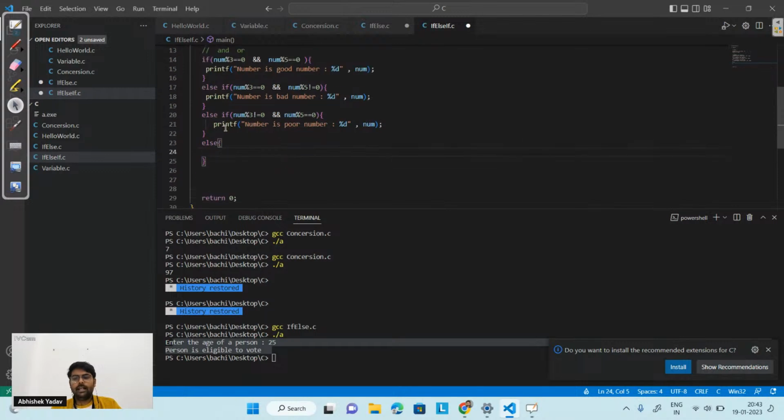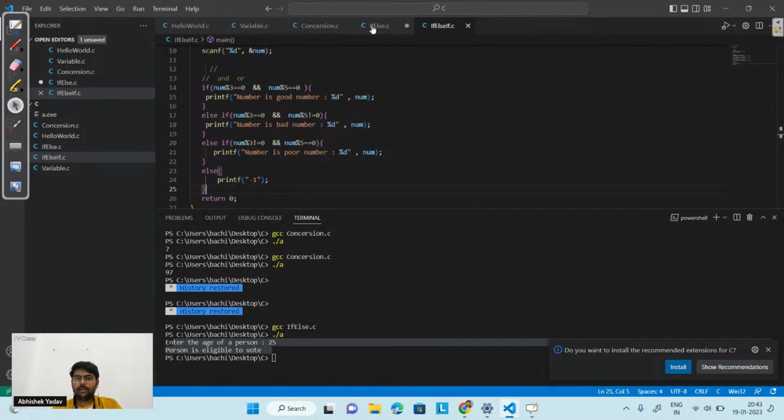Else part here. And what I will print here? I will print -1, right? This one, let's print -1. Okay, this one, right? So everyone is getting the point of what we are doing here till this point? Yes. Let's save the program, and after that we have to run the program.